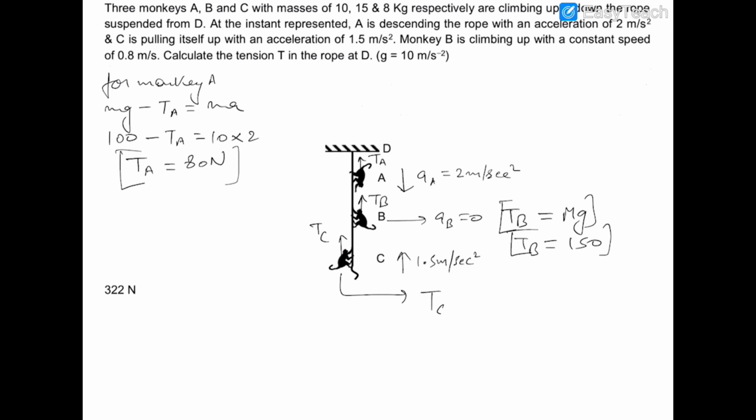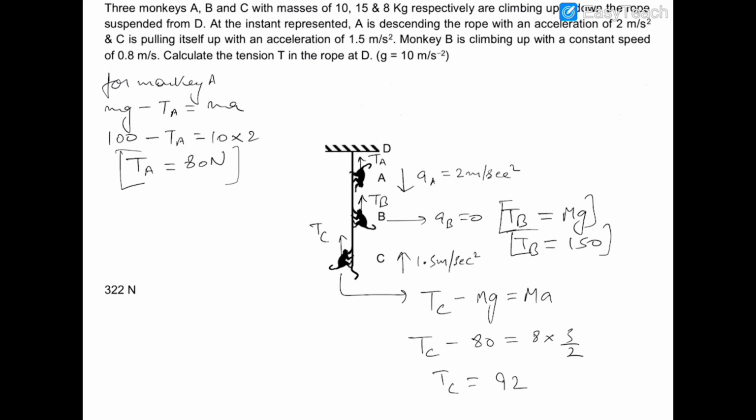So its equation will be Tc minus mg of monkey C equal to ma. Tc minus mg will be 80, and mass is 8 and acceleration is 3 by 2. So Tc will be equal to 92. We can see that.